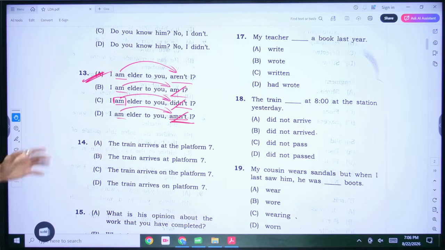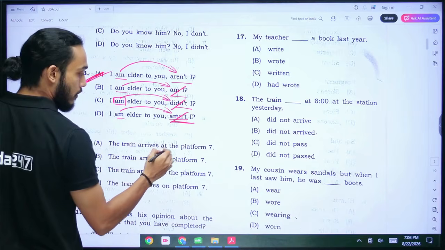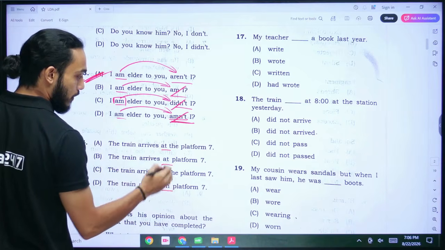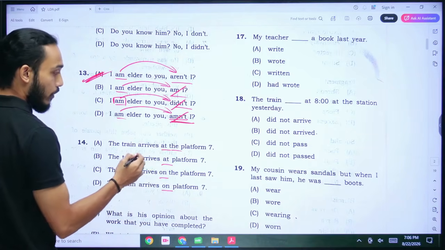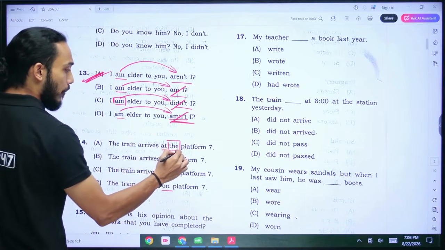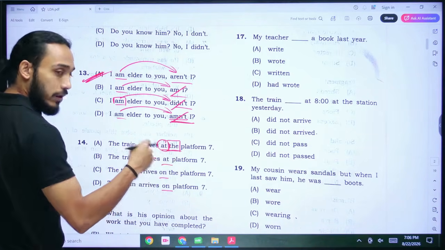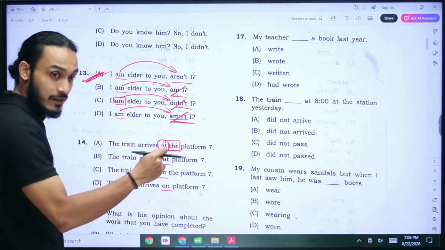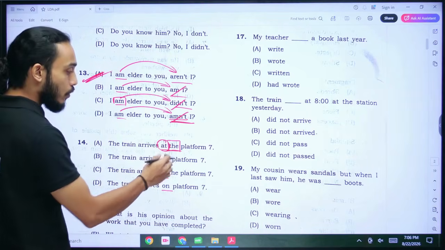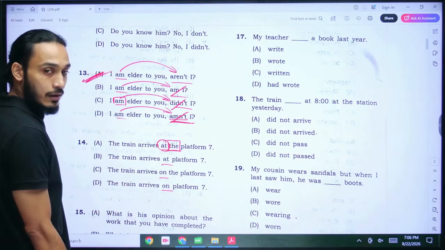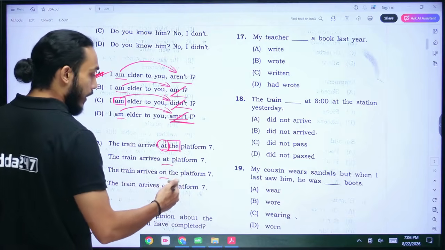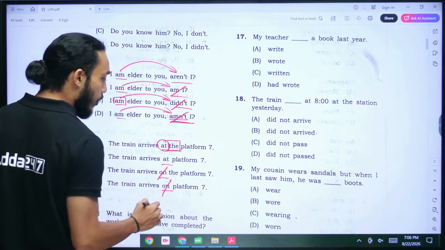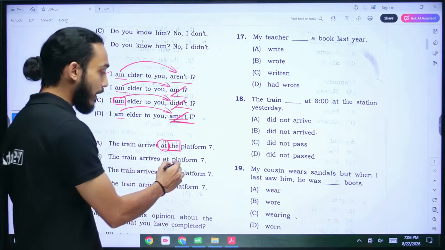All right. Coming to the next question here, the train arrives. Now this question is about prepositions again. So we don't have to mention it as the, because if we are using the word at, we are already mentioning it as something very specific. We are already being specific. So we don't have to write the and then make it even more specific. And also, we are not going to use the word on, because when you are referring to something like a platform number in